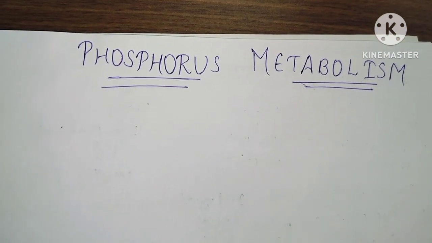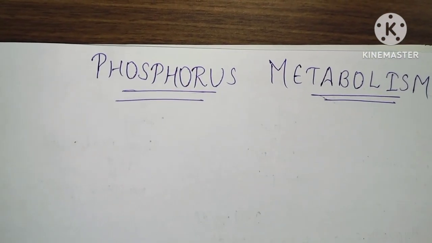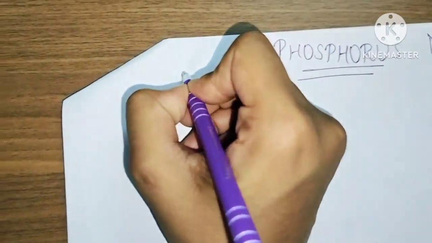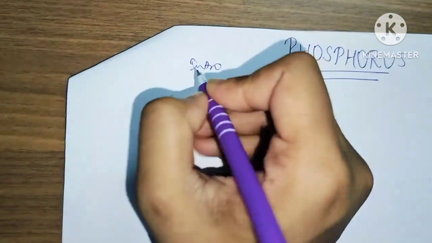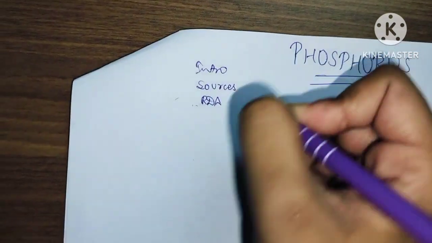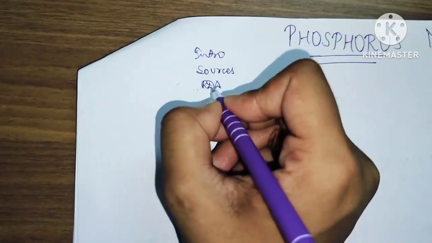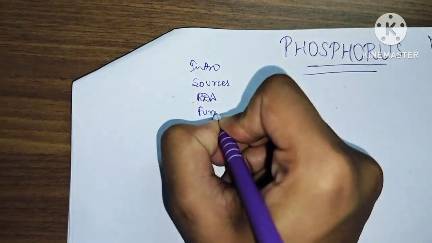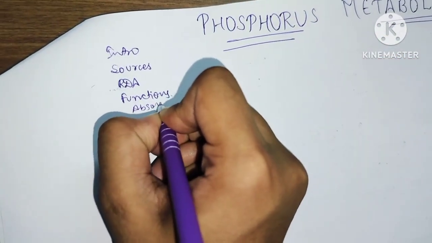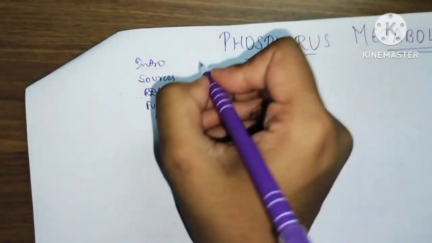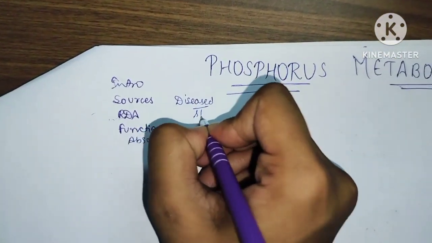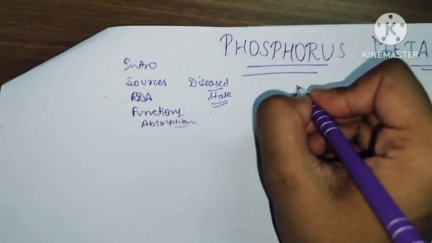Hello friends, today's topic of discussion is phosphorus metabolism. We will discuss phosphorus metabolism under certain headings: intro, sources, RDA (recommended dietary allowance), biochemical functions, absorption, and diseased state. Let's start with intro.